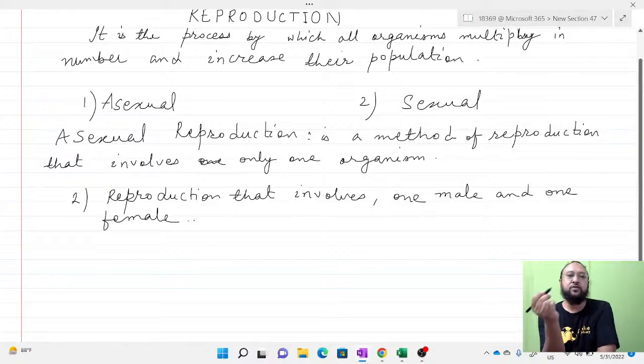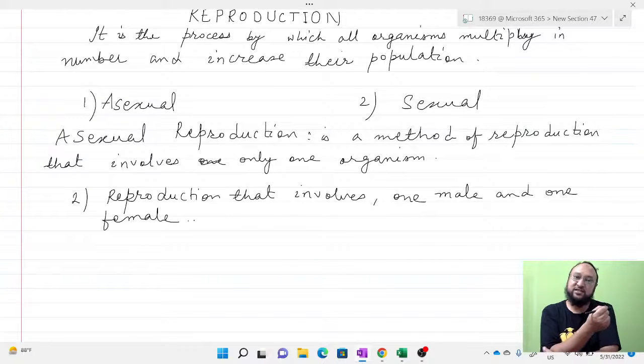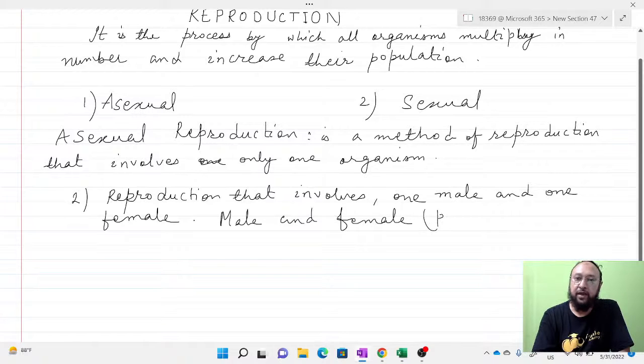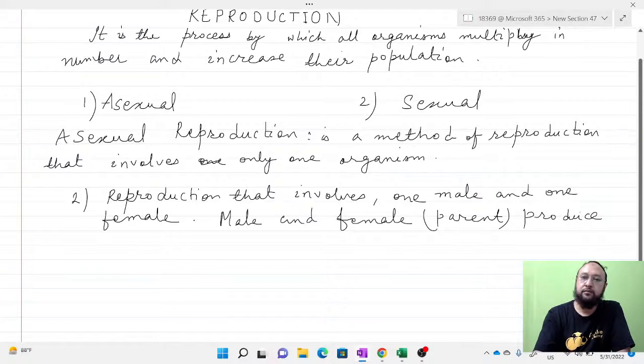The male and female parents produce sex cells or gametes.